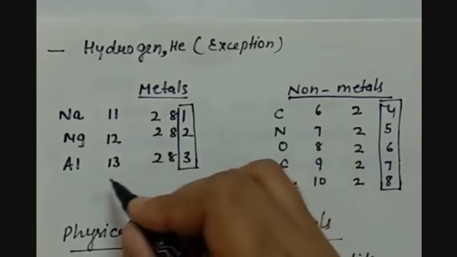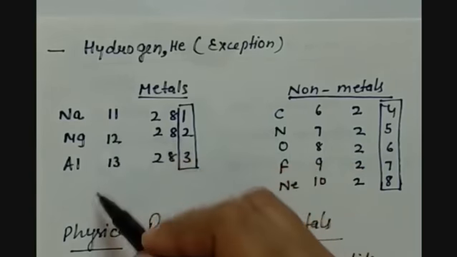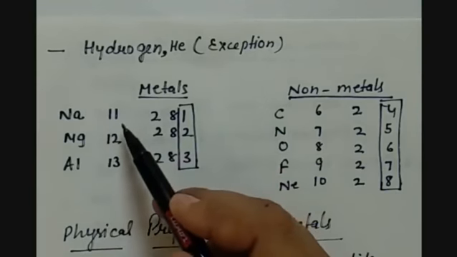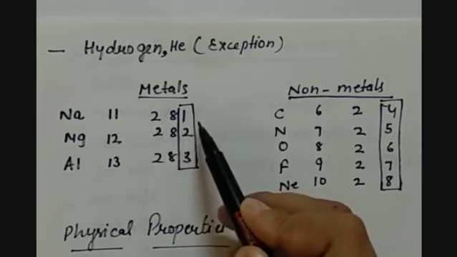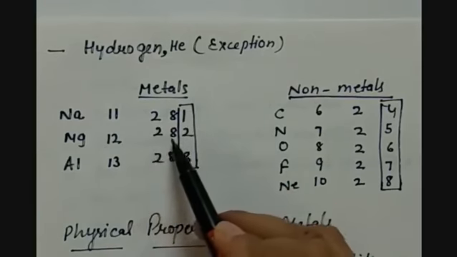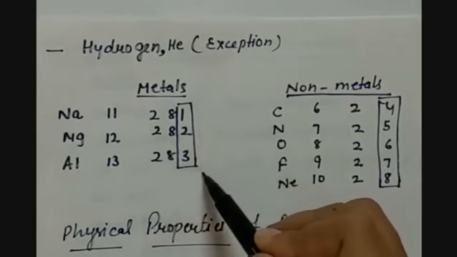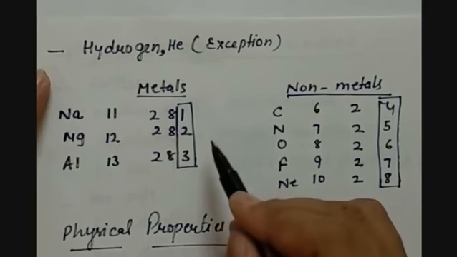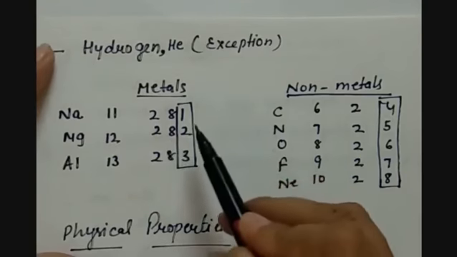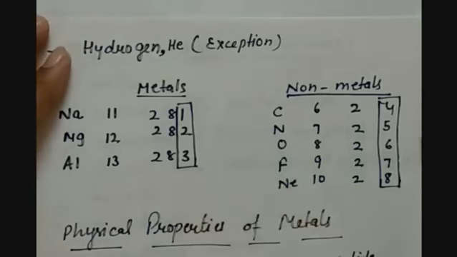We can see the atomic configuration of these elements. As the atomic number of sodium is 11, we'll have 2, 8 and 1. So 1 electron is there in the outermost orbit. Then we have 2, 8 and 2 for magnesium, and 2, 8 and 3 for aluminium. So we can see that in the outermost shell the electron numbers 1, 2, 3 are varying. So metals have 1 to 3 electrons in their outermost orbit.